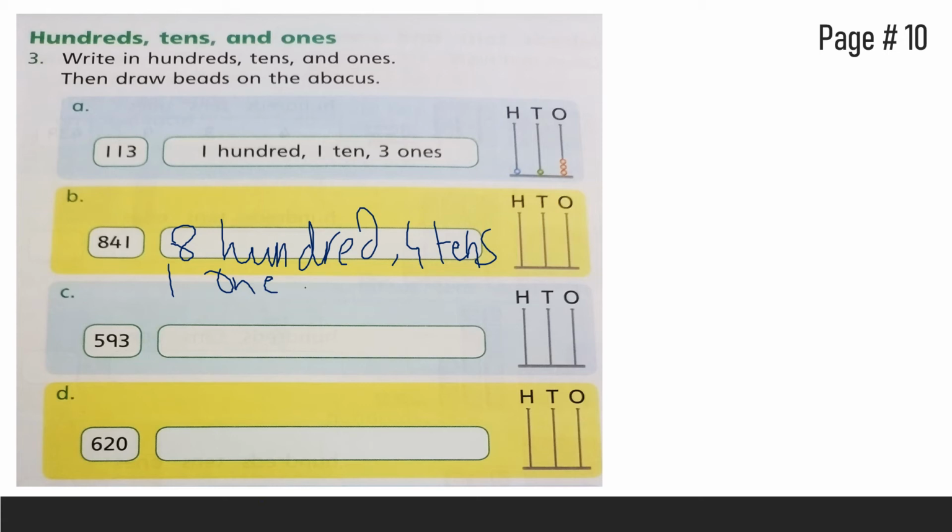Okay, now we will make beads on the abacus. How many hundreds are here? 8. So let's make 8 beads. 1 2 3 4 5 6 7 8. And how many tens are here? 4. 1 2 3 4. And how many ones? Only one. Okay. And as part C and D, you have to do these two parts by yourself. Now let's move to the next page.